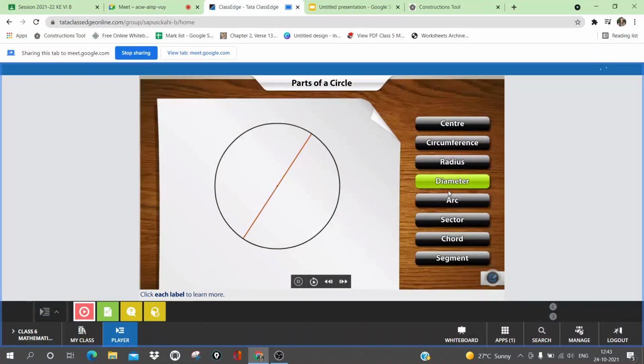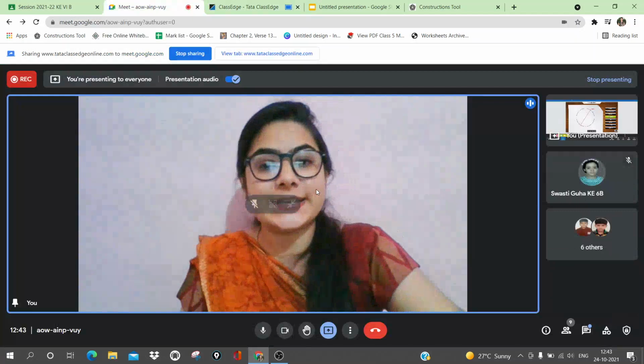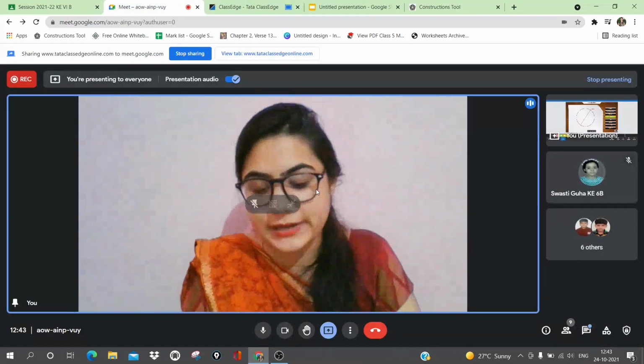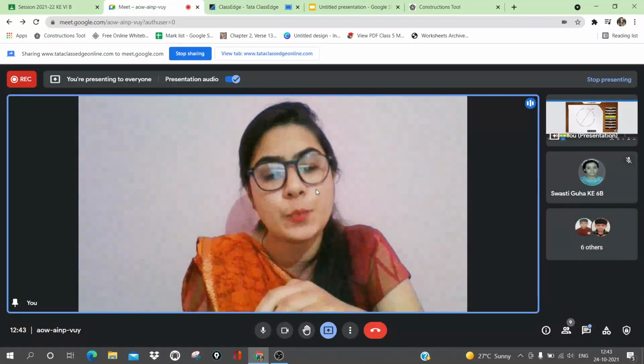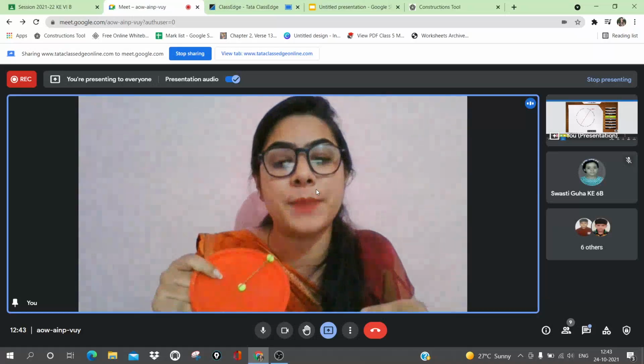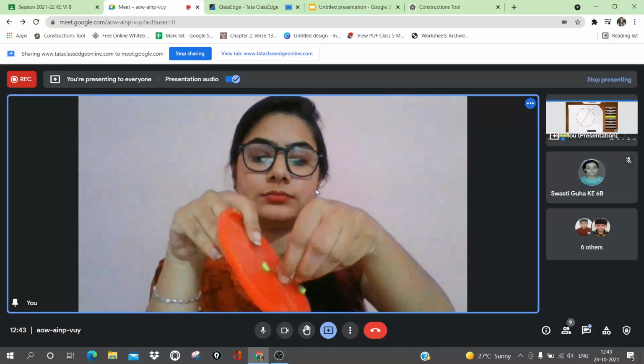The line segment that passes through the center of the circle and connects 2 points on the circumference is called the diameter. The diameter is twice the length of the radius. Okay, so let us see what is diameter. For diameter, I will take 2 points randomly on the boundary of the circle.